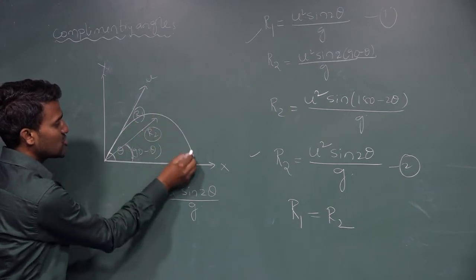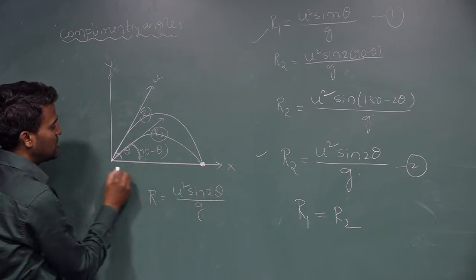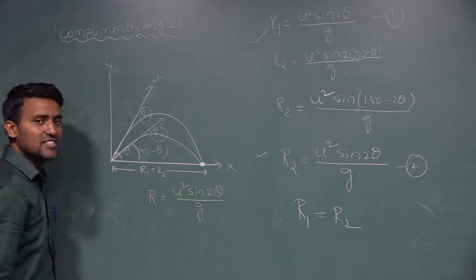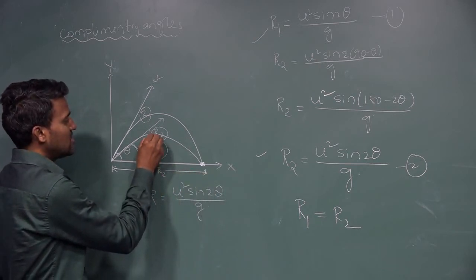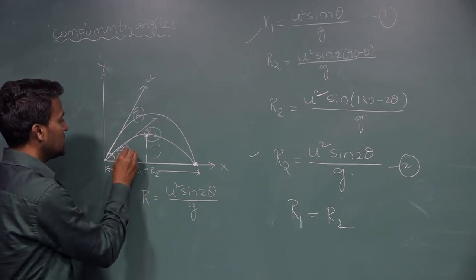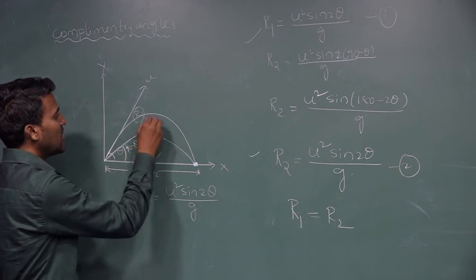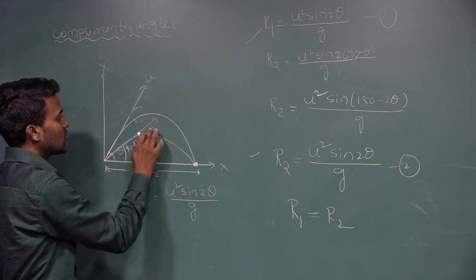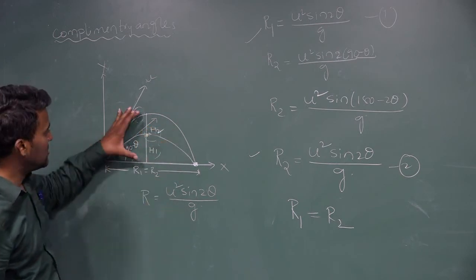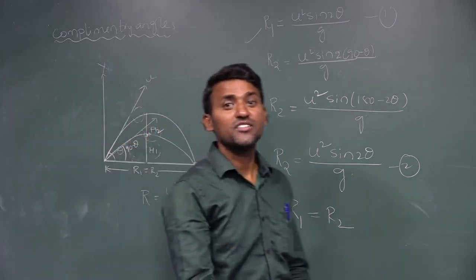I can draw the diagram like this here. This range is coming to here, which means this one also has the same range. Both have the same range, R1 is equal to R2. But the heights are different. See here, this height is H1, with the angle 90 minus theta, and the second one's height is H2. So both heights are different, but the ranges are the same.